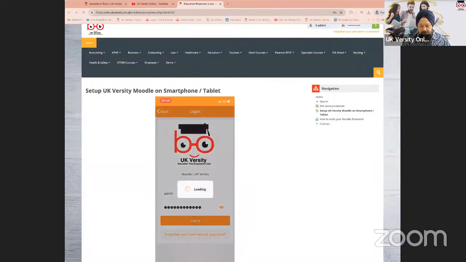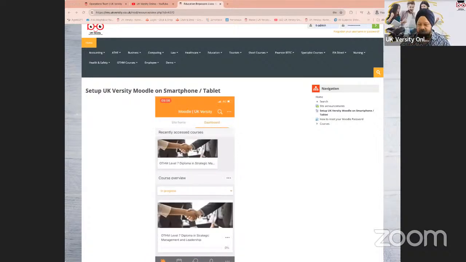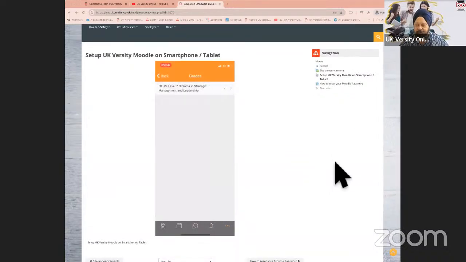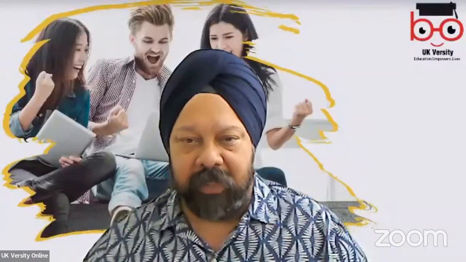The second would be your username, and the third would be the password that you have been given, or if you've changed it, the password you changed it to. You can use that to set this up on your iPhone or your Android phone or your tablet. And this would give you full access to the course material. So those are the three things that you need.